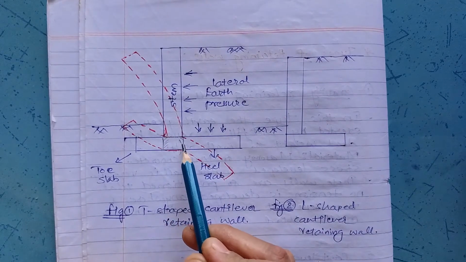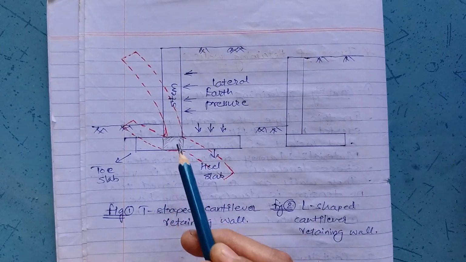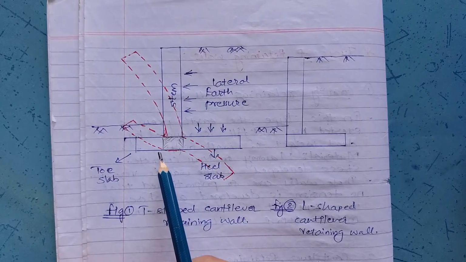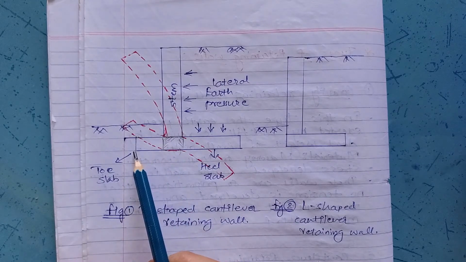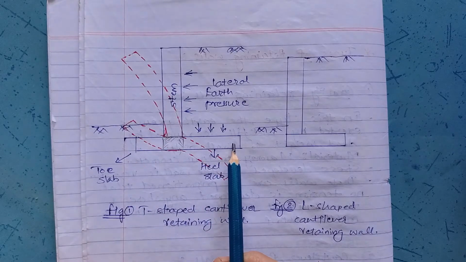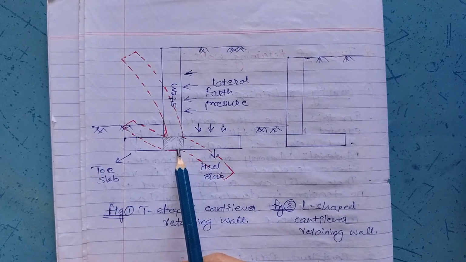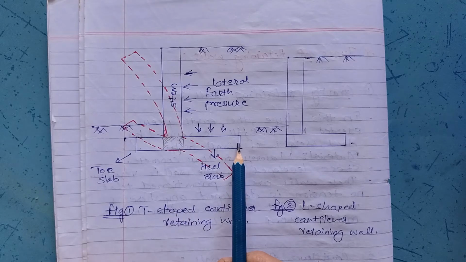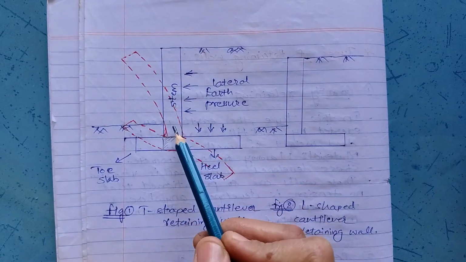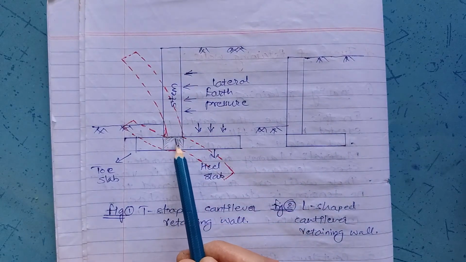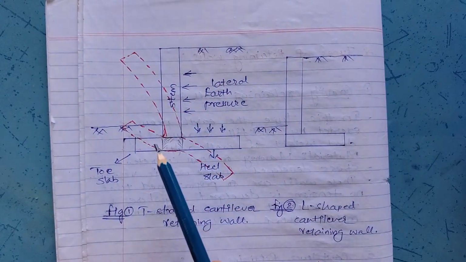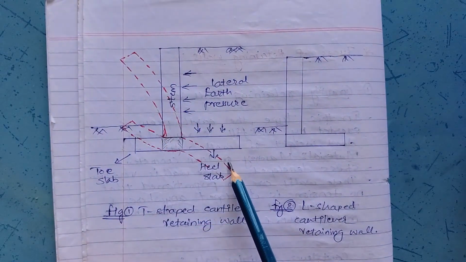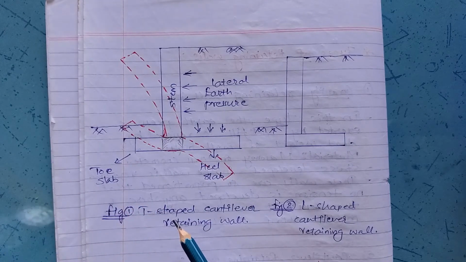Cantilever means one end is fixed and the other end is free. If you consider this toe slab, one end is fixed and the other end is free. If you consider this heel slab, the left-hand end is fixed and the other end is free. Whereas if you consider this vertical stem, the bottom portion is fixed and the top one is free. Hence, all three components, that is toe slab, stem slab and heel slab, are cantilever in nature. Hence it is called a cantilever retaining wall.